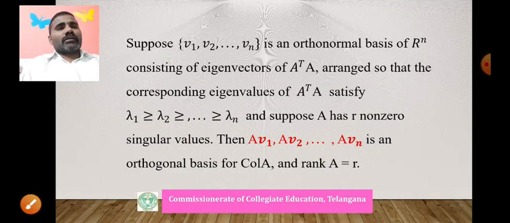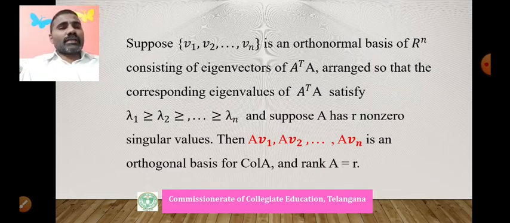Now we can go for one important theorem. Suppose V1, V2, up to Vn is an orthonormal basis of R^n. We already discussed this earlier. These are the eigenvectors of A transpose A, and the eigenvalues are arranged so that lambda 1 is greater than or equal to lambda 2, greater than or equal to lambda n. And suppose A has r non-zero singular values.